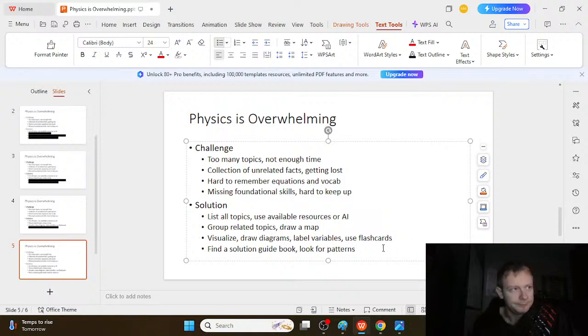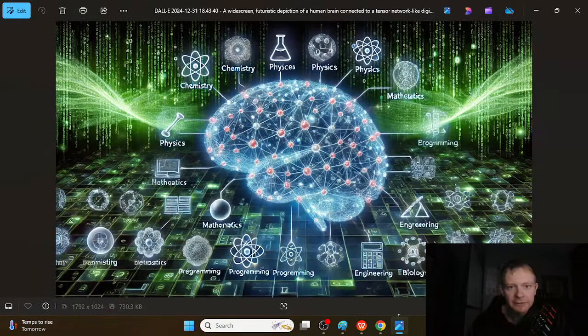Here's the cool thing. Once you get all this stuff done, you get a nice little understanding. You build sort of a tensor network in your brain, connections between all the different topics. You can do this for math, programming, chemistry, physics, engineering, all this good stuff. The best part is I've actually done all the hard work for you.